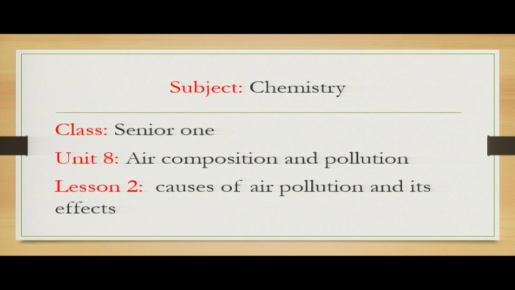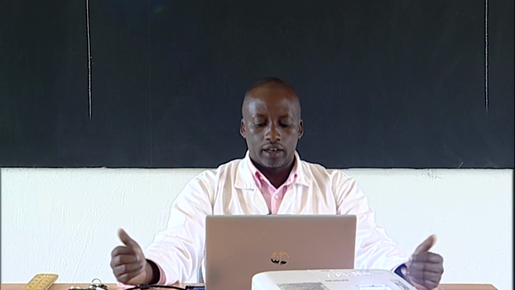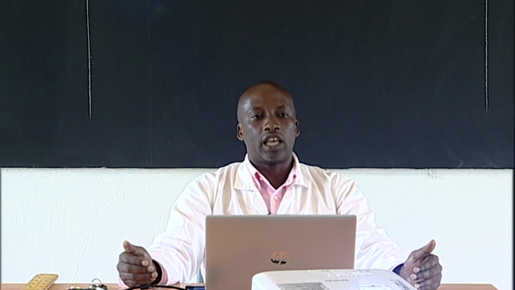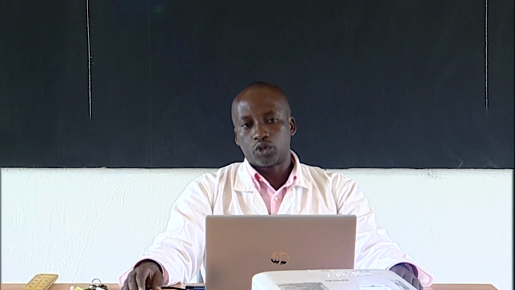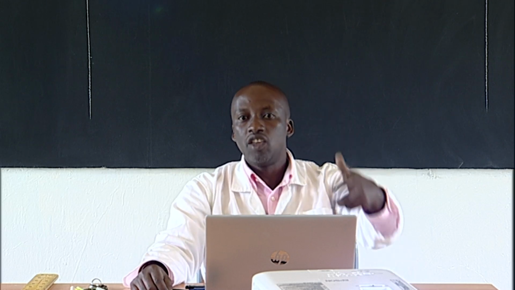You remember in lesson 1, we looked at the determination of air composition, the determination of oxygen composition in air, and the uses of oxygen and other components in the air. Here again, we are coming to look at the causes of air pollution, and then we will be able to look at its effects.